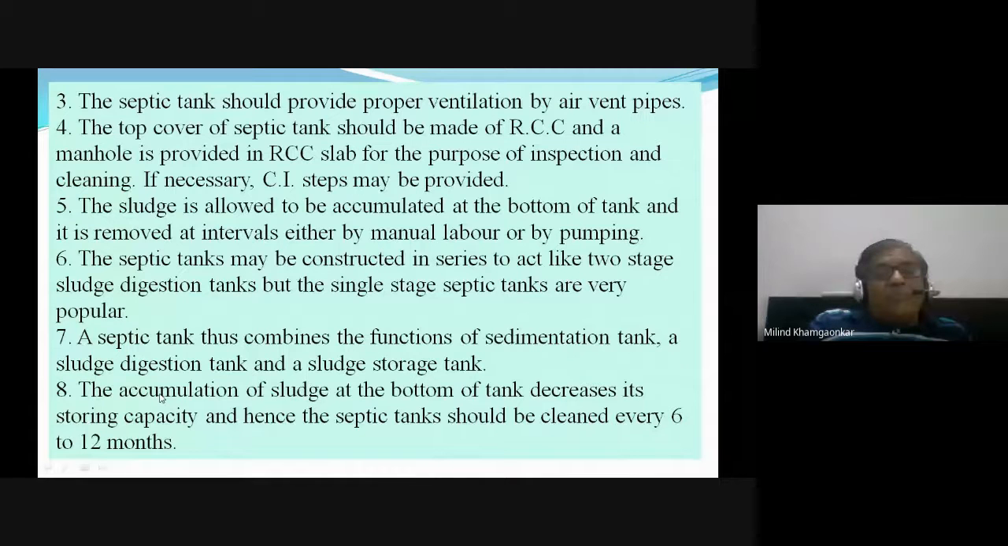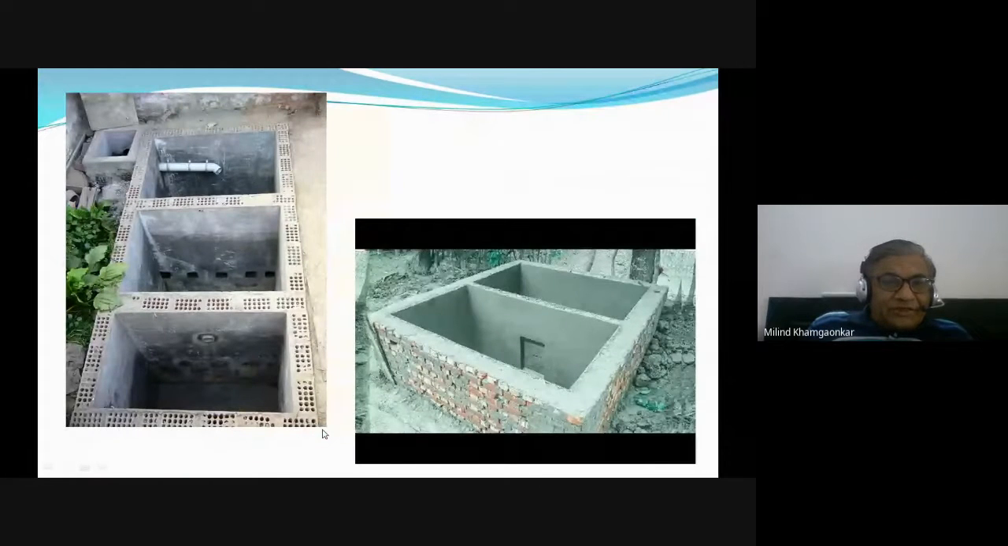The accumulation of sludge at the bottom of the tank decreases its storing capacity, as the septic tank needs to be cleaned every 6 to 12 months. As sludge keeps accumulating at the bottom, its capacity goes on reducing, so it is necessary to clean it every 6 months or 1 year.